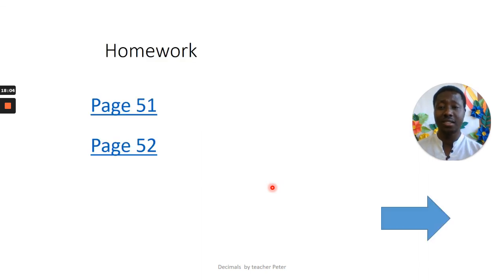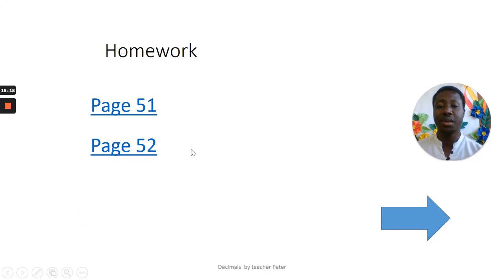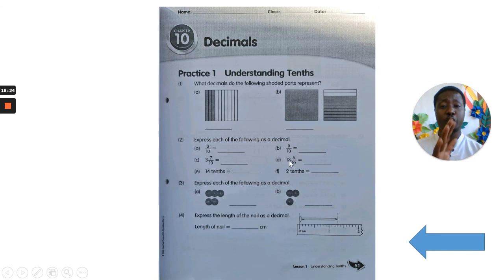Okay. Good. So now, I have homework for you, and that will be at page 51 and 52. Okay? Page 51 and page 52. Now, let's look at what is at page 51. When you go to page 51 of your workbook, not the student book, the workbook, the one which is black and white, okay?